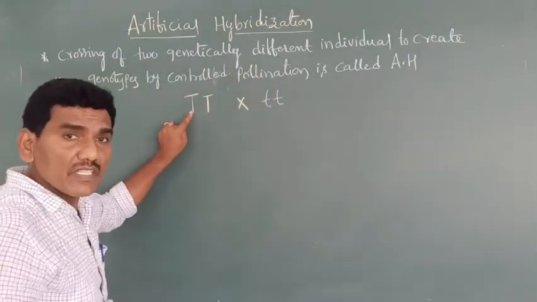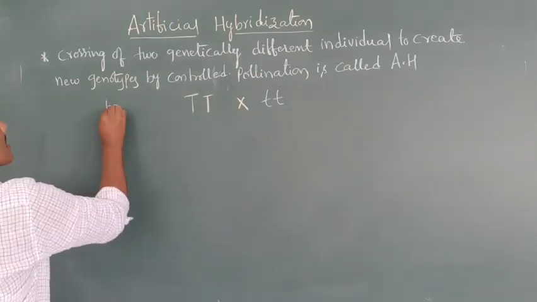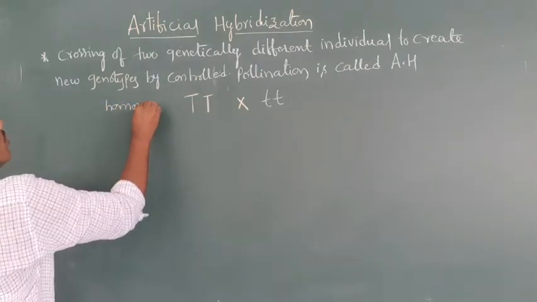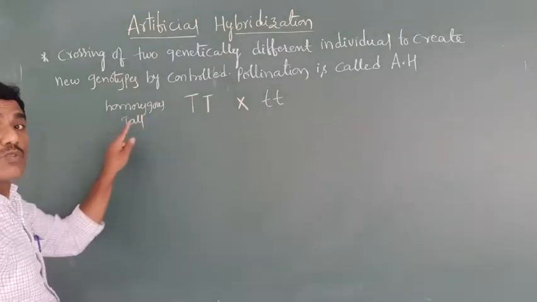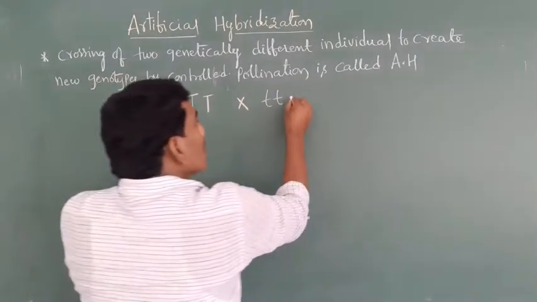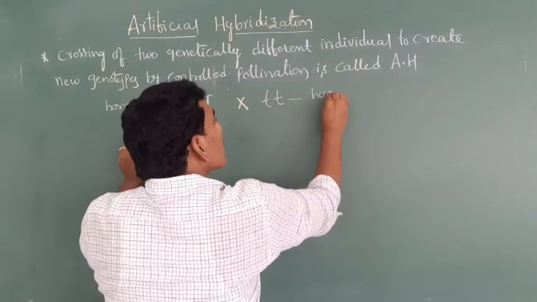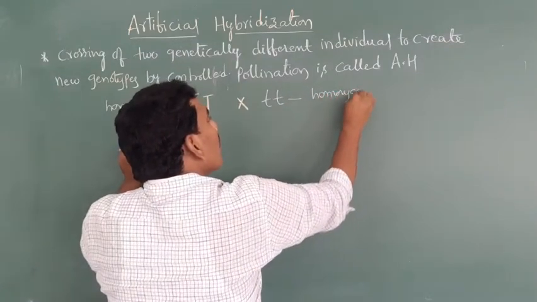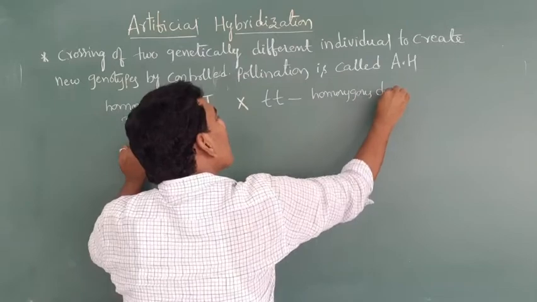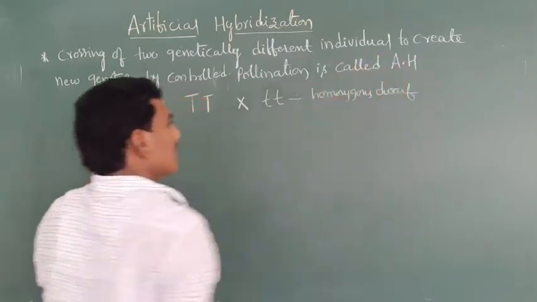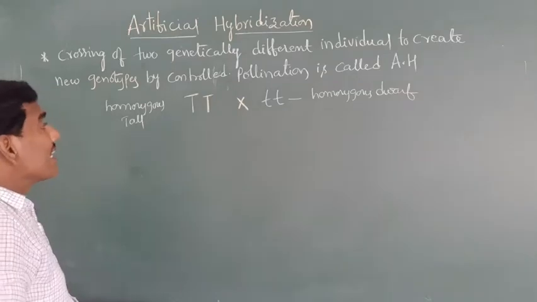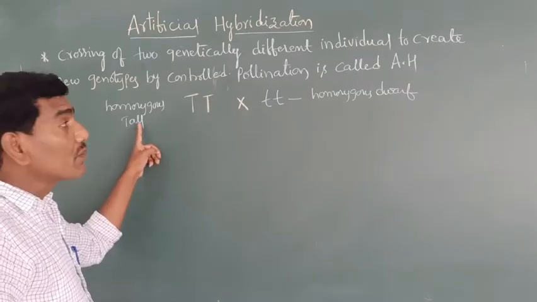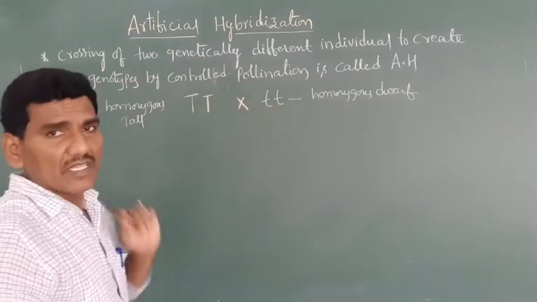For example, this is a homozygous tall plant. This is one genotype. This is a homozygous dwarf plant. Actually, this is the crossing between a homozygous tall plant and a homozygous dwarf plant.